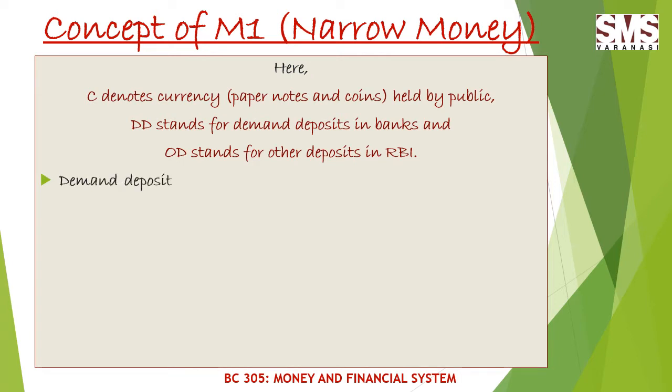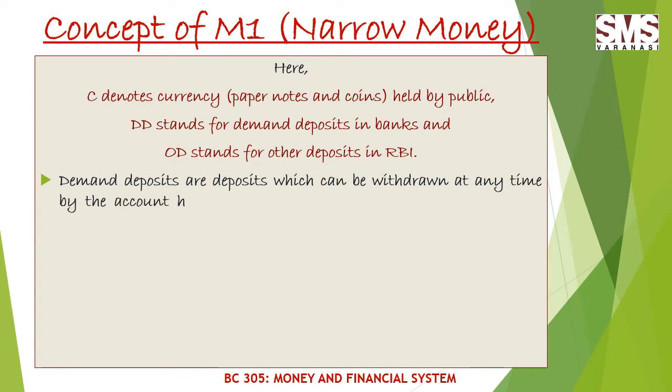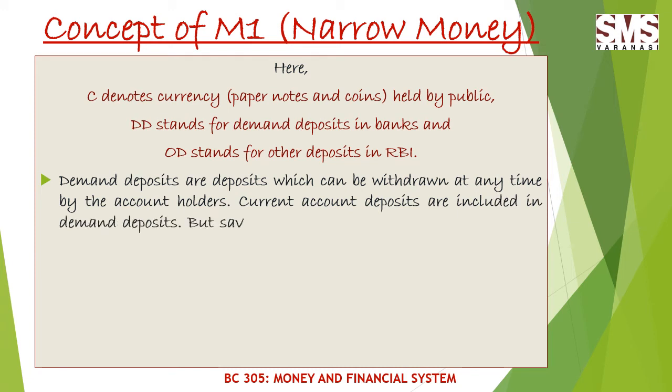The demand deposits are deposits which can be withdrawn at any time by the account holders, and the current account deposits are included in demand deposits. But saving account deposits are not included in demand deposits because certain conditions are imposed on the amount of withdrawals and number of withdrawals.